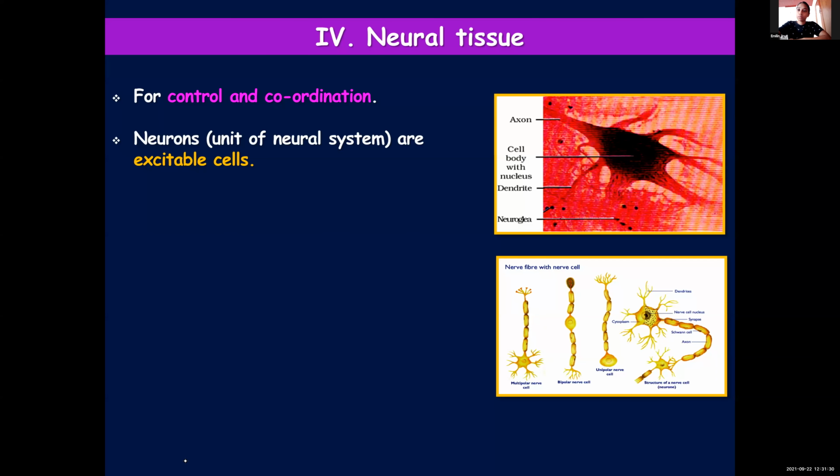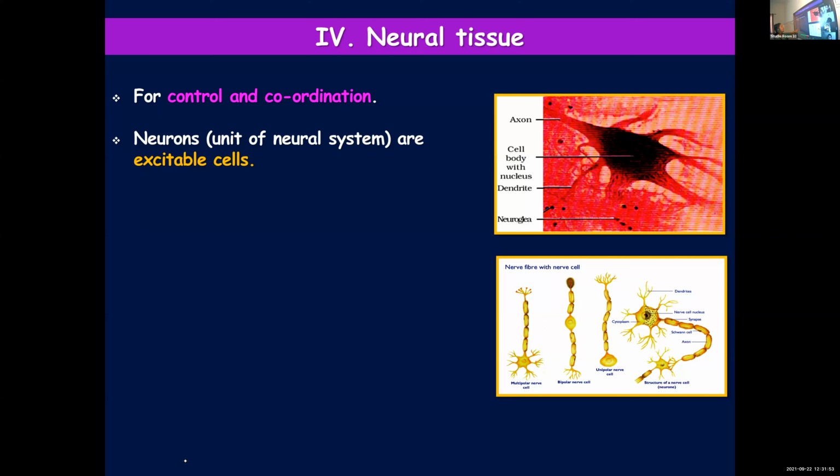Axon. And the smaller branches arising from the cell body are dendrons, which will further branch to form dendrites. Details of the structure are not given; you will learn it in detail in the chapter neural control and coordination.